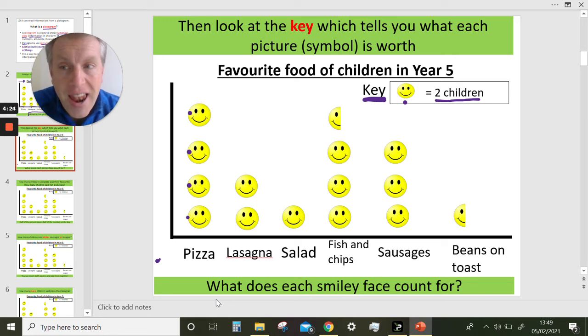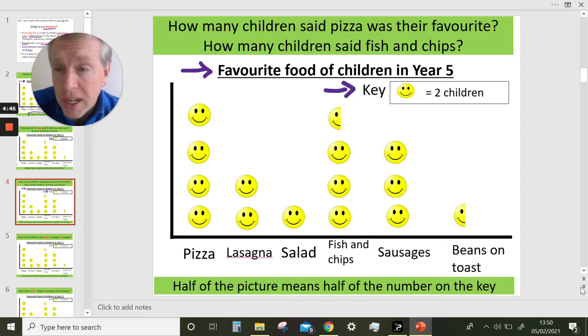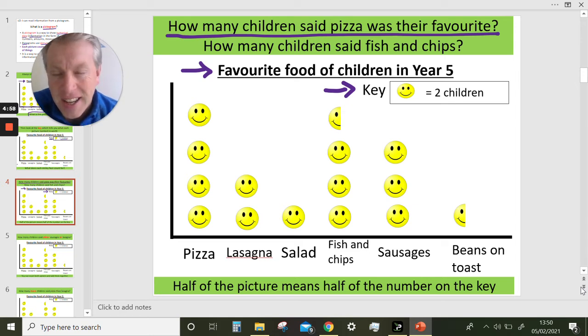So let's now look and think. We've got to use this information. Okay. We can now start to do what is called read the pictogram, because, do you remember, we looked at the title and we looked at the key. So now we can start to read the pictogram, means we can start to understand it and get the information out of it. Question up here, how many children said pizza was their favourite? I wonder if pizza's your favourite. It is a very popular food. How many children said pizza was their favourite?